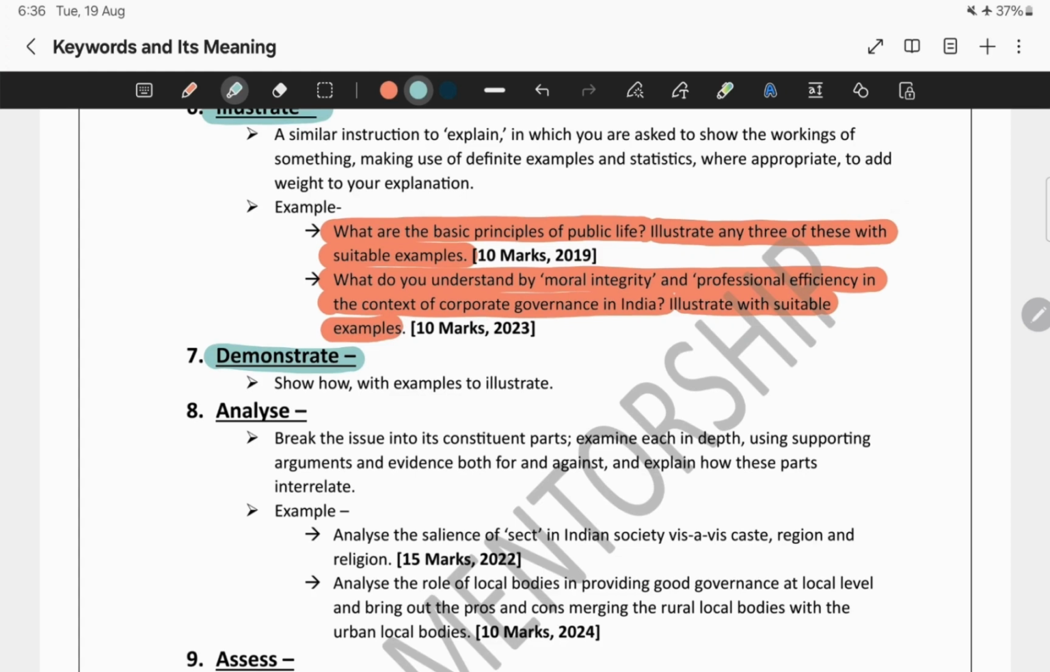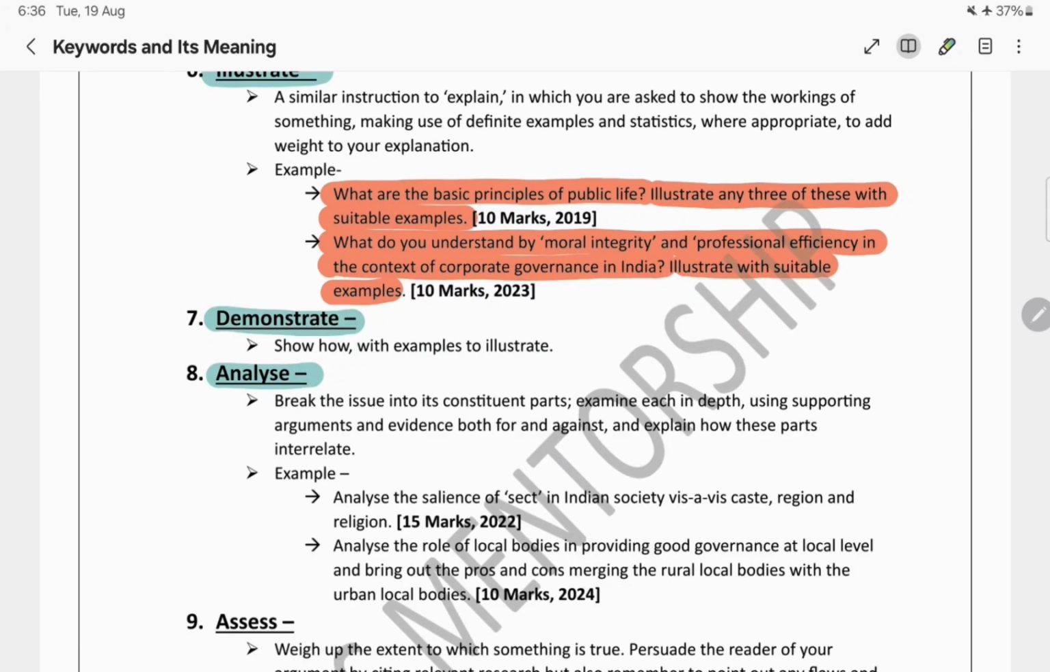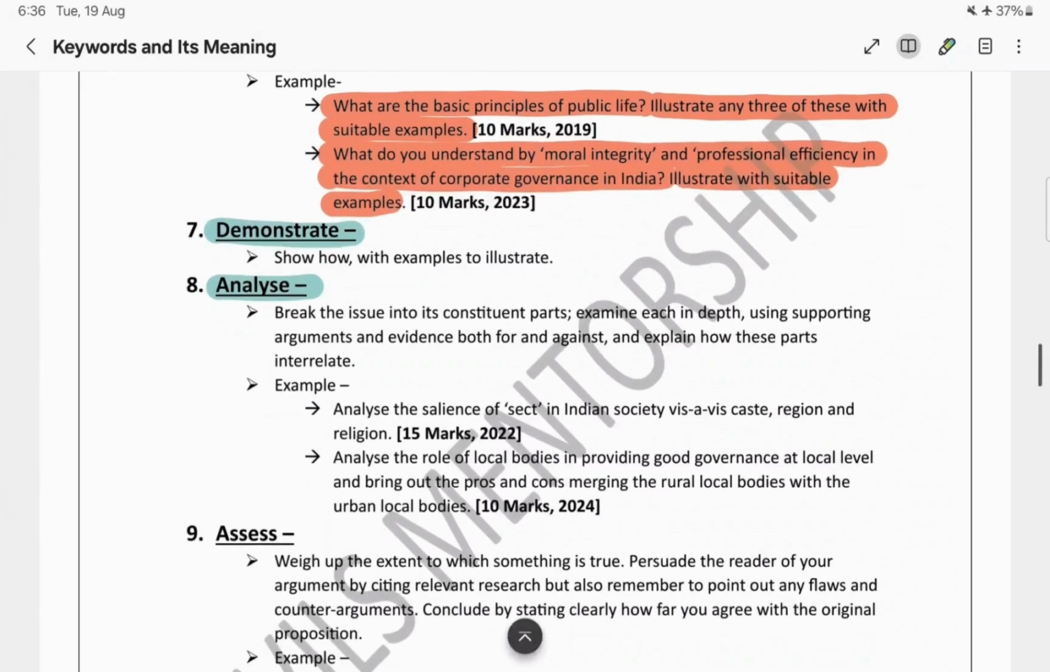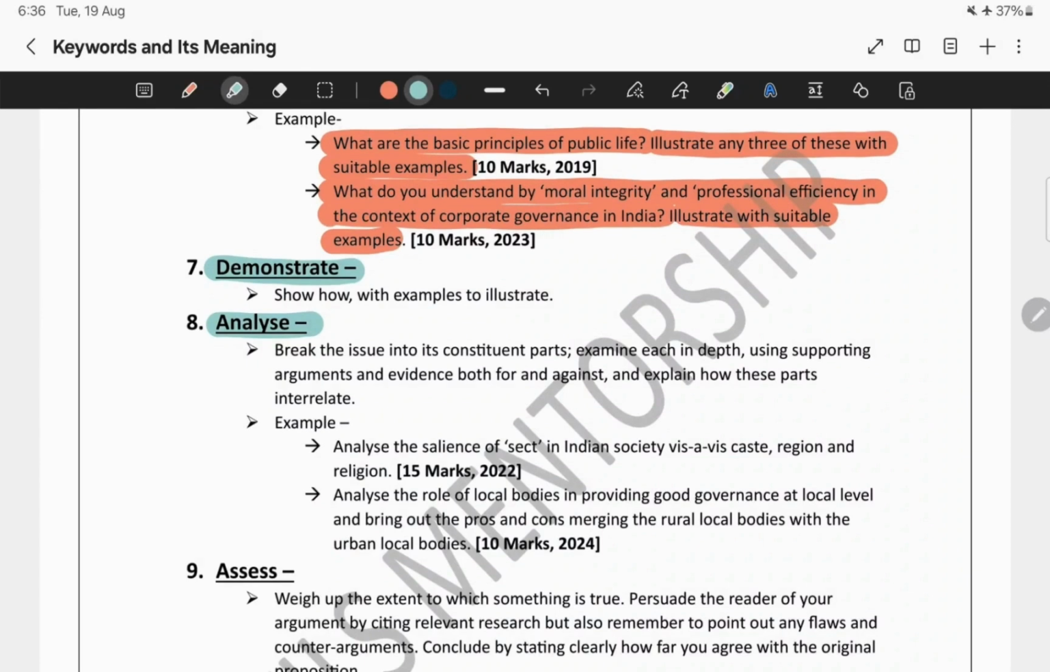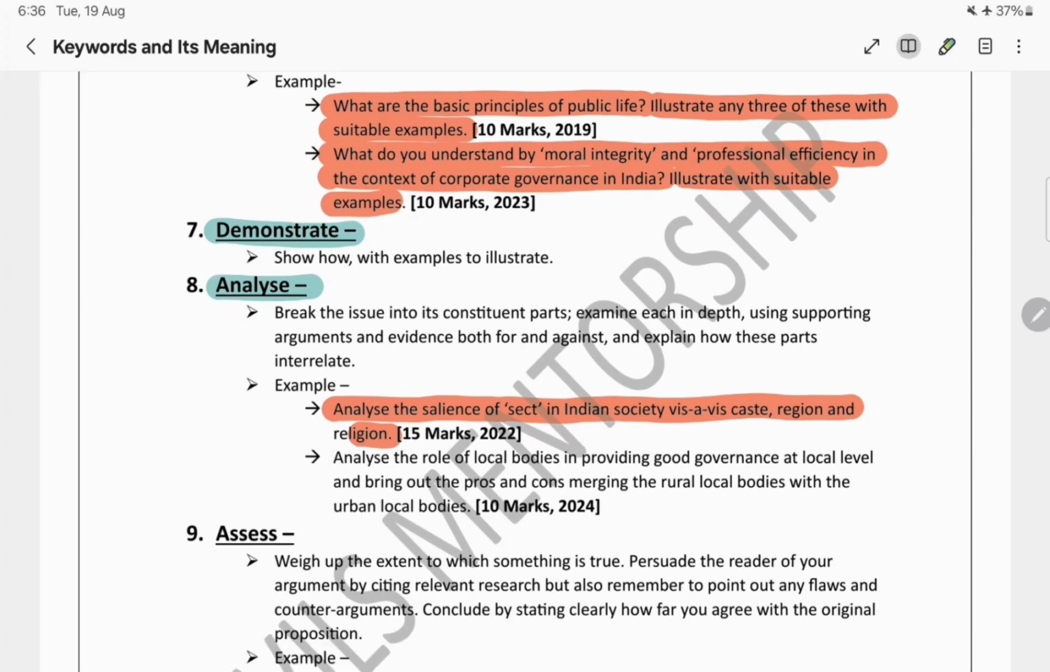Now the next one is analyze. Here comes the critical part. What is analyze? Suppose a particular issue is there. Let's understand this with an example question: analyze the salience of sect in Indian society vis-a-vis caste, region and religion. So that means we are comparing it.